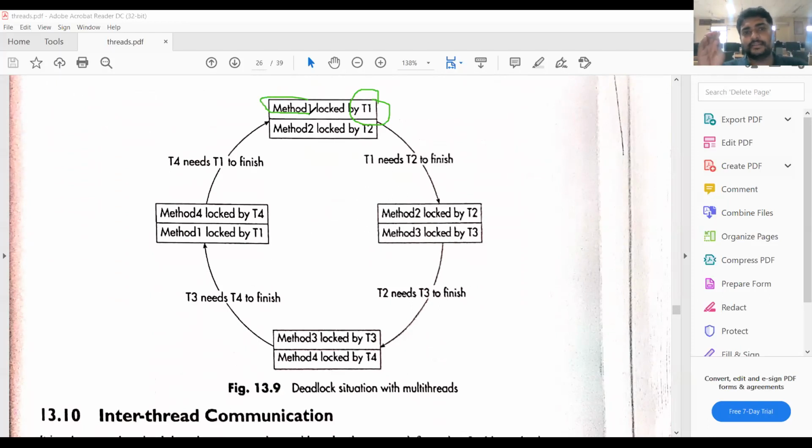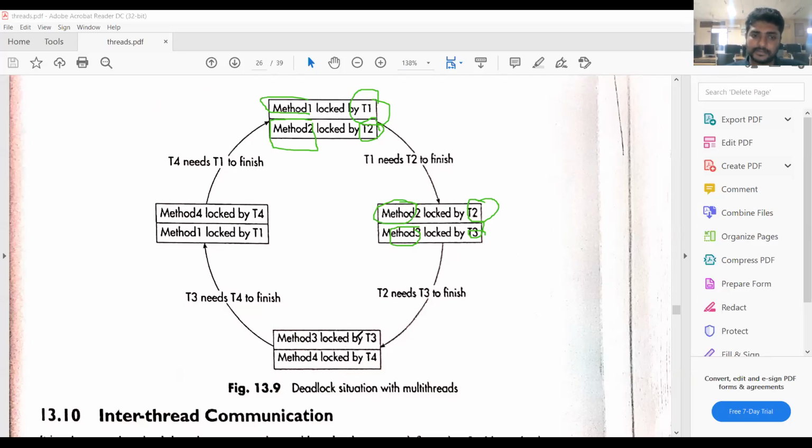Locked means method 1 is under the control of thread 1. Thread 2 is executing method 2. Thread 3 is executing method 3.